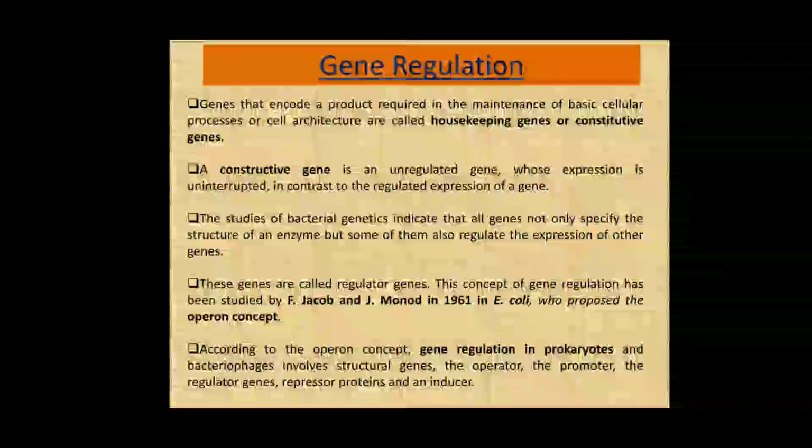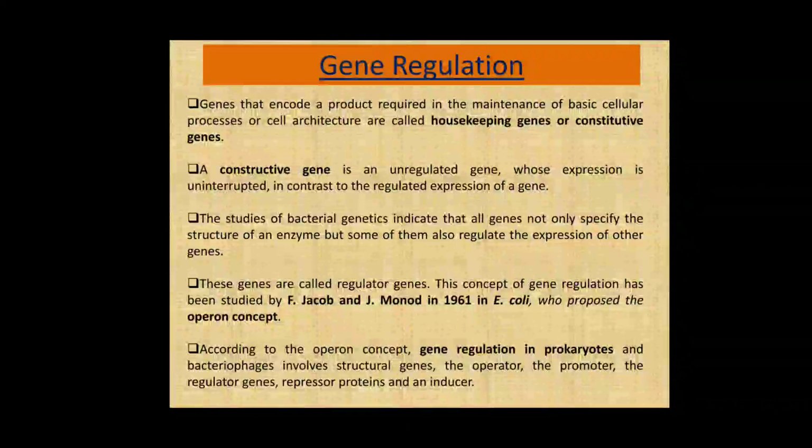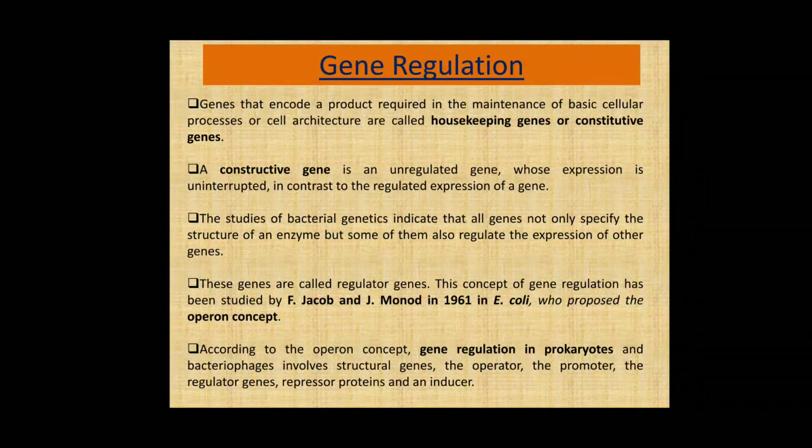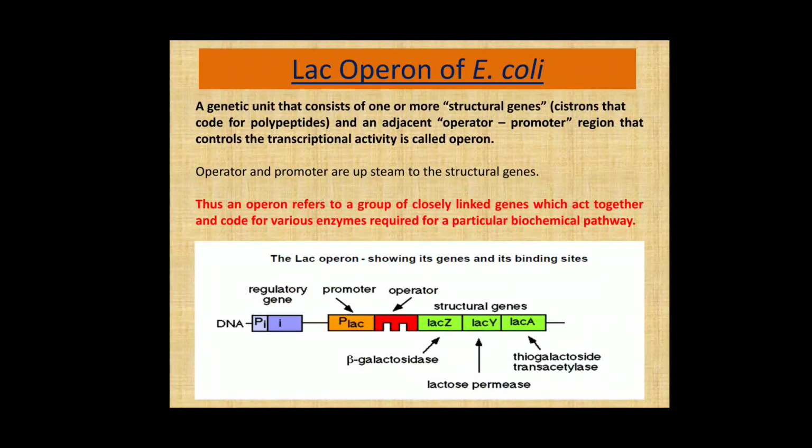According to this concept, gene regulation in prokaryotes and bacteriophages involves structural genes, the operator region, the promoter region, the regulator gene, a repressor protein, and an inducer. For these studies, the scientists were later awarded the Nobel Prize. A classical example of gene regulation in prokaryotes is the lac operon of E. coli. Here lac is for lactose, and an operon is a genetic unit that consists of one or